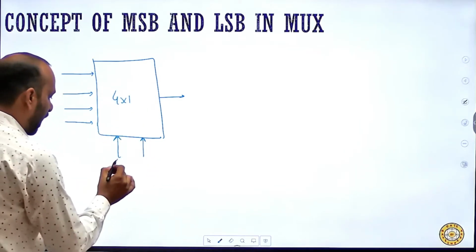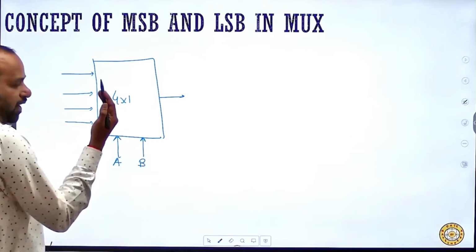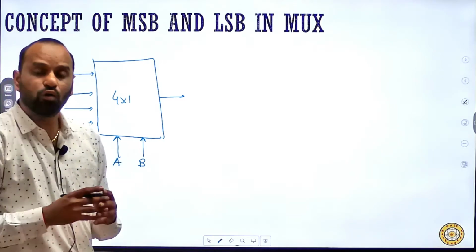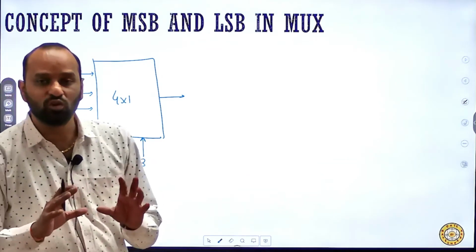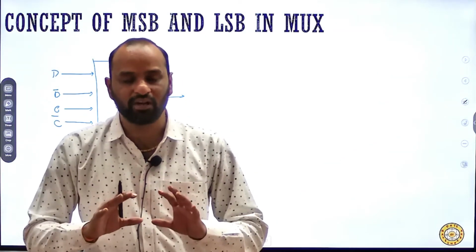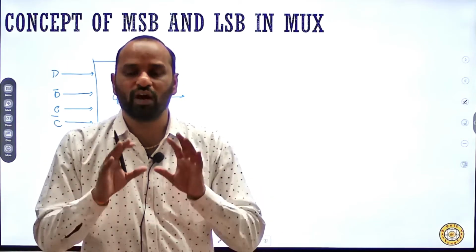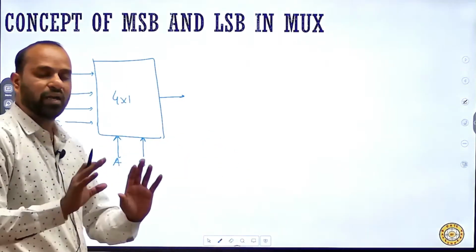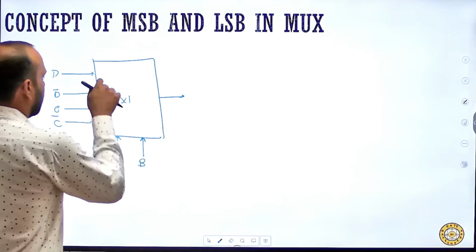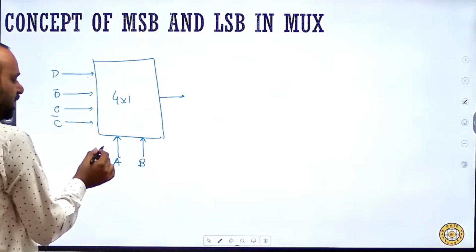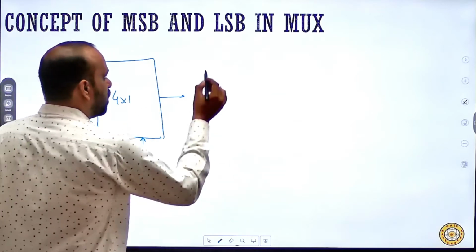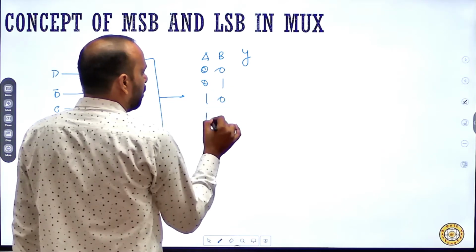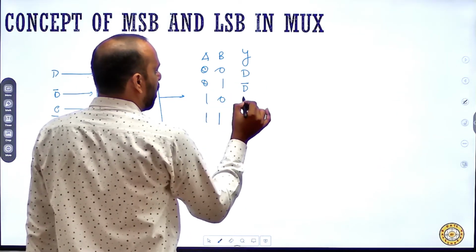In that case, if some data inputs and some variables are bound with this, how do we solve it? As the examiner has not given any notation for the select lines or the data inputs, we will assume everything is written in the standard format: I0, I1, I2, I3, and A and B are my MSB and LSB. So I will write A, B and output Y, with 0 0, 0 1, 1 0, 1 1, and the inputs become D, D bar, C and C bar.